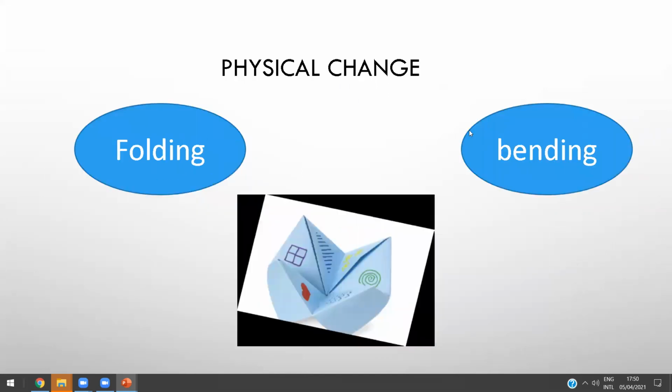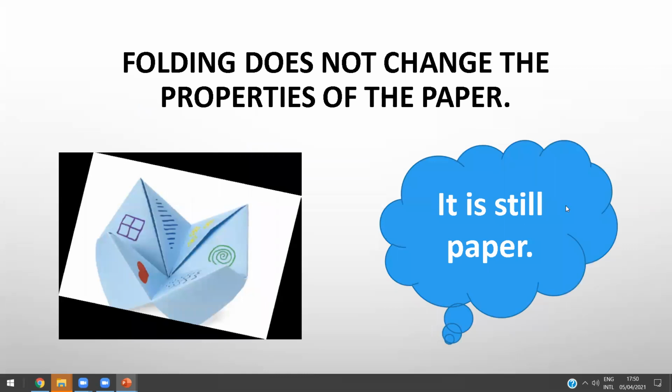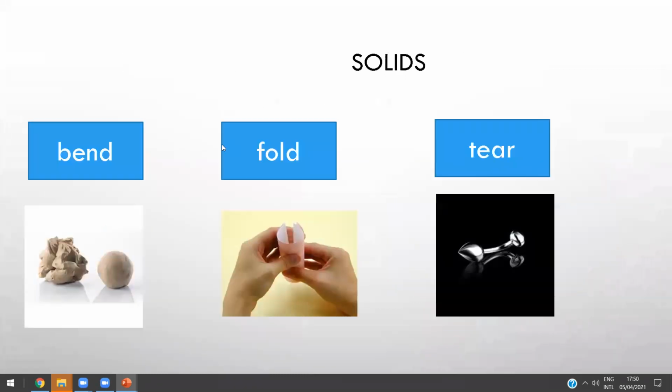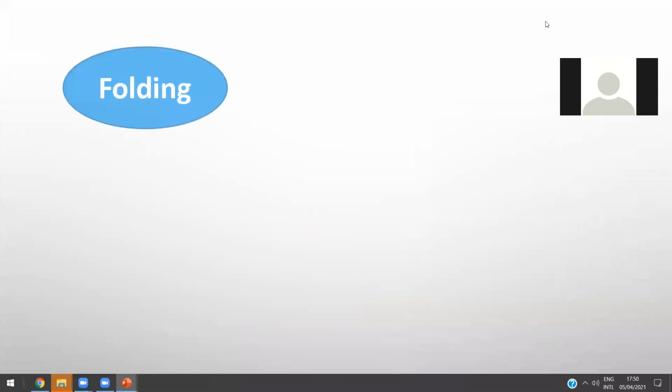Like folding the paper, bending the paper, cutting, it's still a paper. We can change it back to the normal paper. So solids can bend, fold, tear, and we can change it back in the physical change, okay?